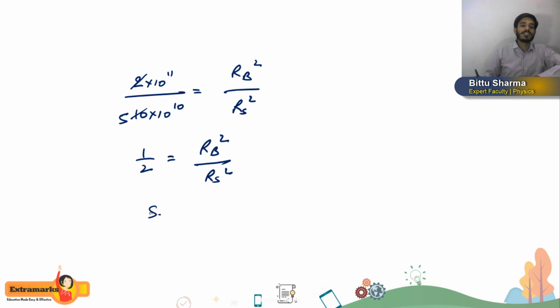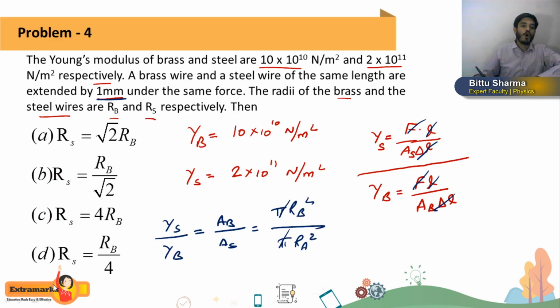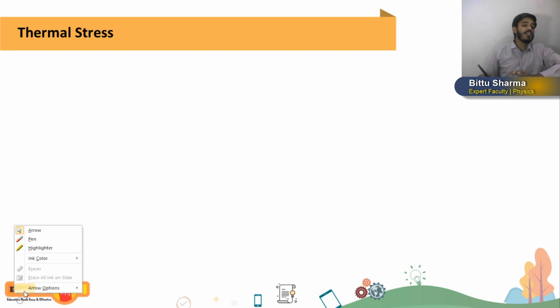So from here RS square will be equal to RB square divided by 2. And if you remove this square, we will get here under root. Okay, so RS will be RB by under root 2. Now you can check which option is correct. Option B is the correct answer for this question. You can see how simple this question is, and they asked this question in our previous year JEE Mains exam. So like that questions only, students, they are asking. And again I am repeating, this chapter can be a bonus chapter for you. You can easily solve these questions from this chapter in a very short period of time.